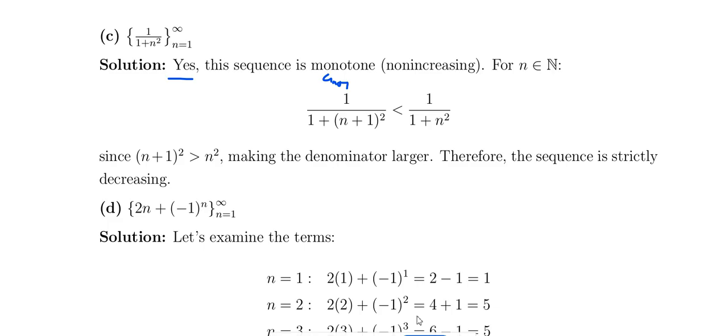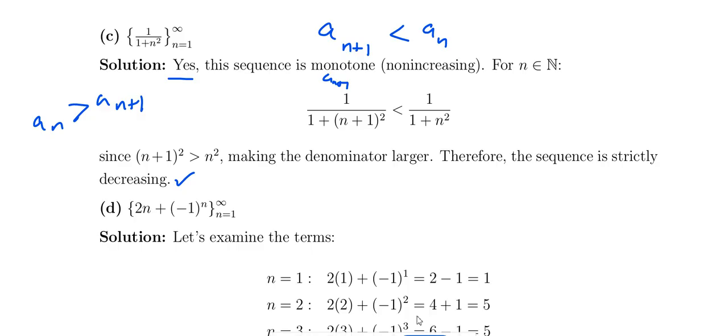So obviously an plus 1 is less than an, an is greater than an plus 1. So that means a decreasing sequence. Since n plus 1 whole square is greater than n square, that is the idea. So because of the denominator, the sequence is strictly decreasing.